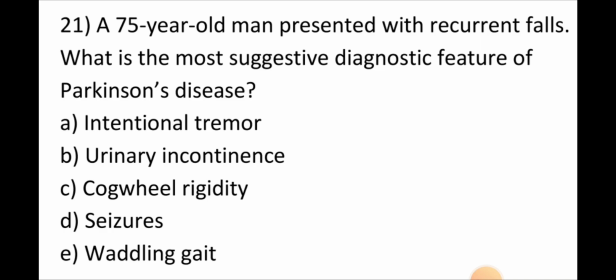The correct answer for this question is: in Parkinson's disease there are 4 cardinal symptoms, and among them 3 cardinal symptoms are used to diagnose Parkinson's disease. Here, cogwheel rigidity is a cardinal symptom. So the correct answer would be cogwheel rigidity. However, I chose this question since waddling gait is mentioned here. You know that waddling gait is not a feature of Parkinson's disease. In Parkinson's disease, the gait is Parkinsonian gait or extrapyramidal gait.